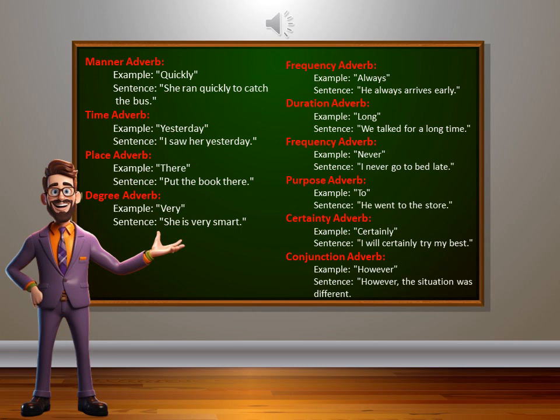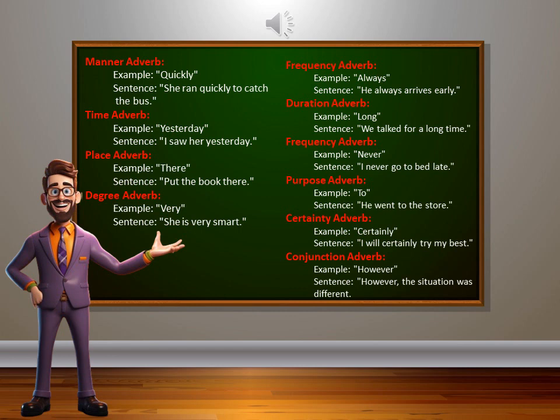Degree adverb. Example: very. She is very smart. Frequency adverb. Example: always. He always arrives early. Duration adverb. Example: long. We talked for a long time. Frequency adverb. Example: never. I never go to bed late. Purpose adverb. Example: to. He went to the store. Certainty adverb. Example: certainly. I will certainly try my best.